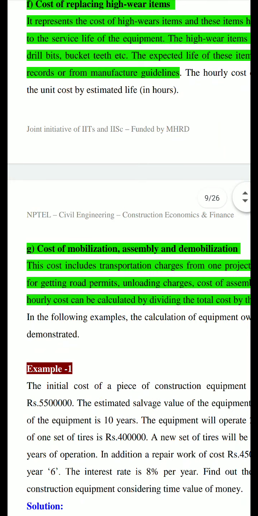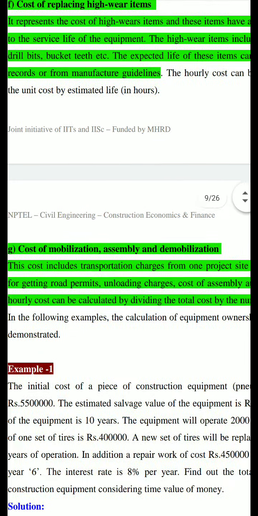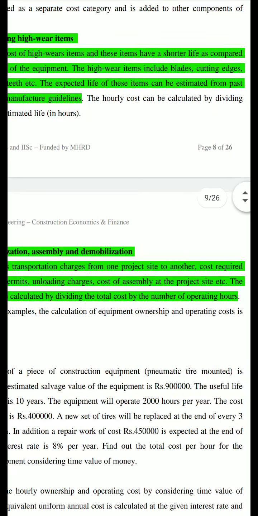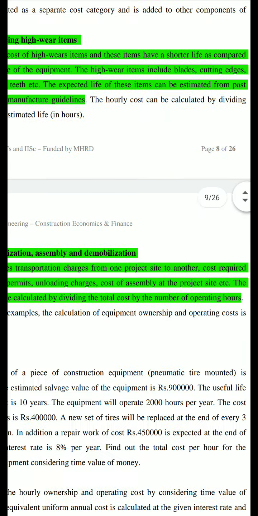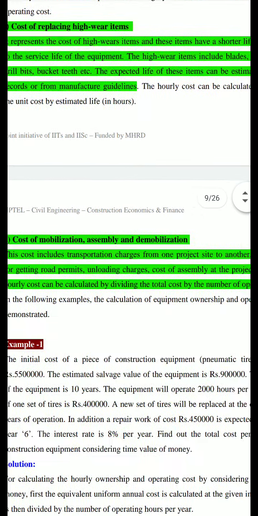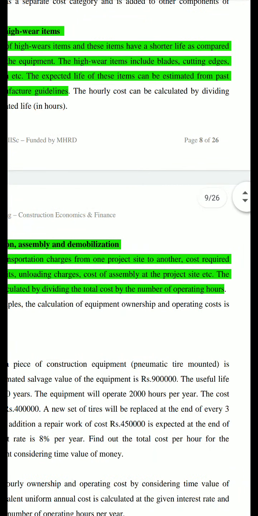Cost of mobilization, assembly and demobilization. The cost of mobilization, etc. includes transportation charges from one project site to another, cost required for getting road permits, unloading charges, cost of assembly at the project site, etc. Once the work is completed at a project site, the equipment needs to be moved to another project site. It may not be adjacent or in the vicinity. It may be in far off places.